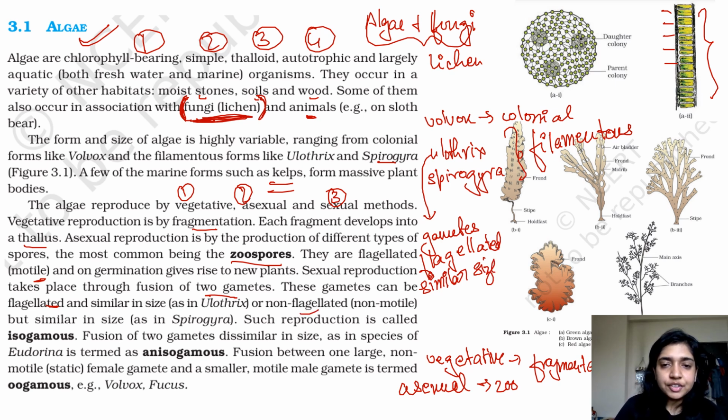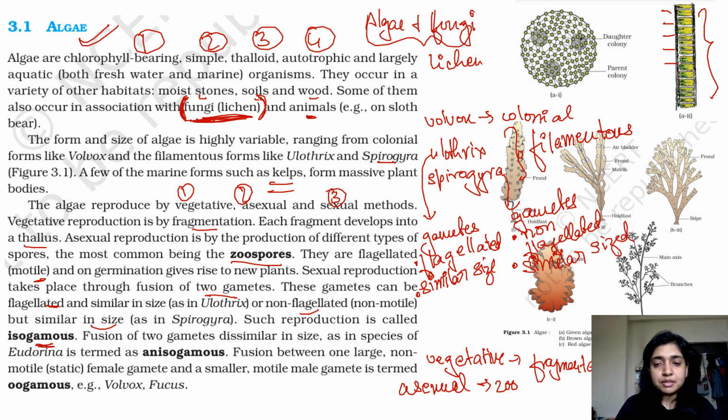Or non-flagellated. When we are talking about Spirogyra, its gametes are non-flagellated, non-motile but similar in size. So the flagellation part is different, but the size part is the same. That is, it is also similar in size. The male and the female gametes would be similar sized. Okay, such reproduction is called isogamous because both the gametes are of similar size. So it's called isogamous.